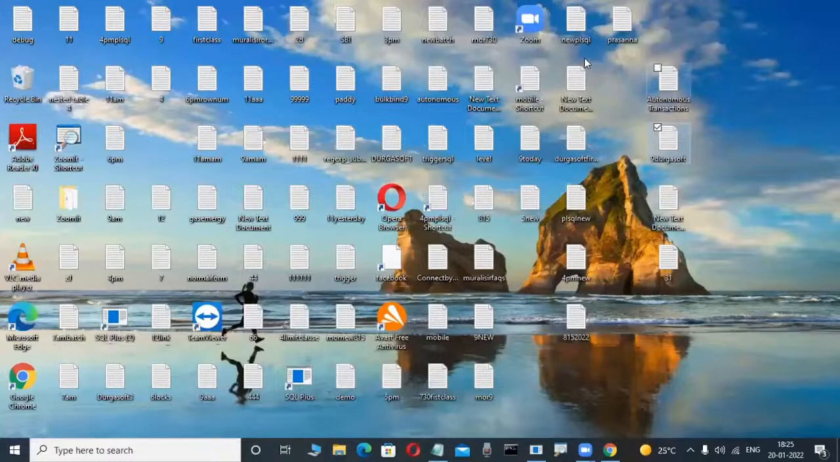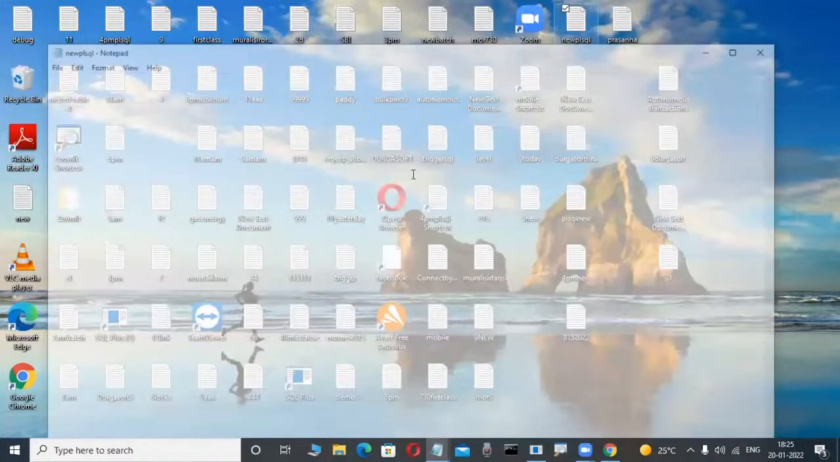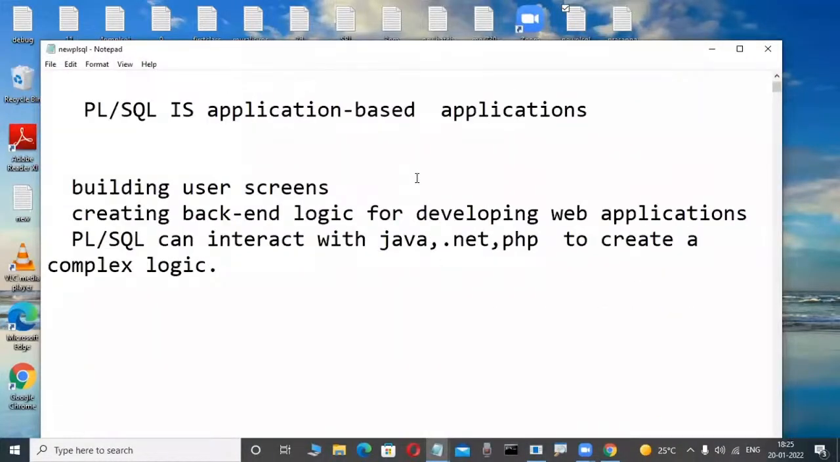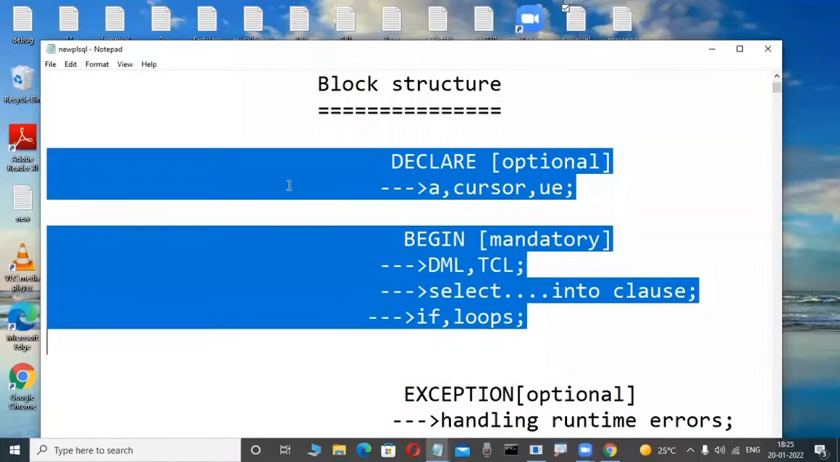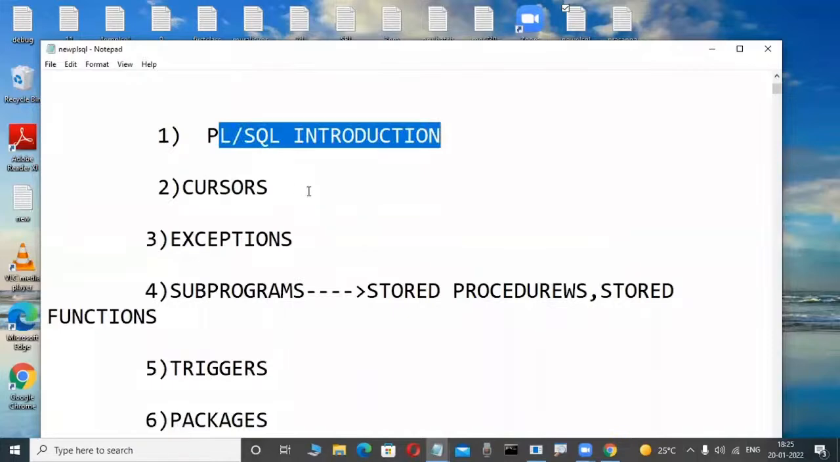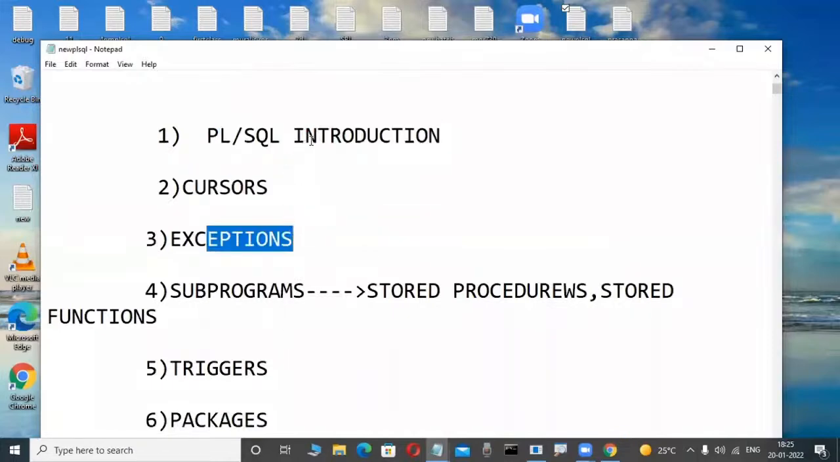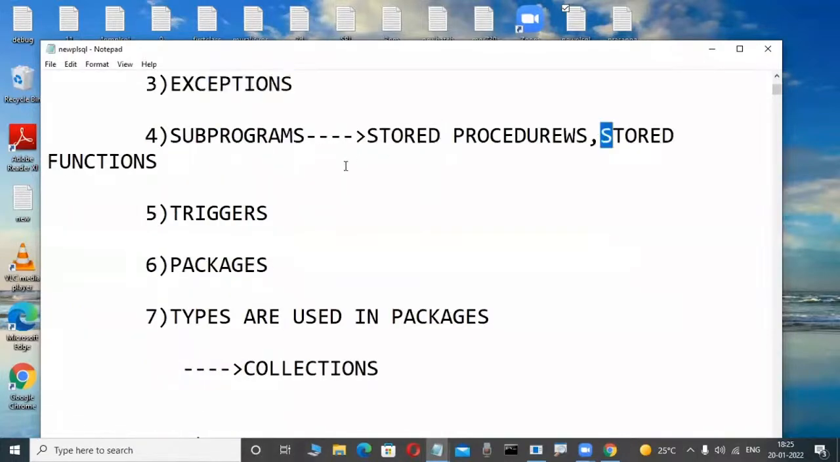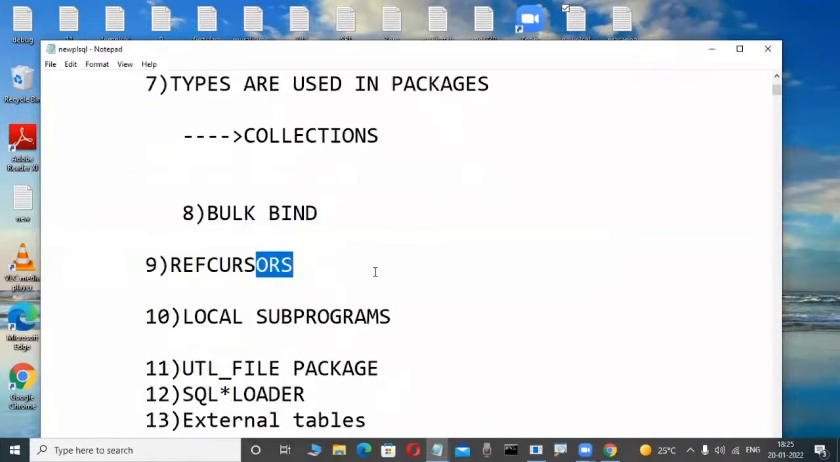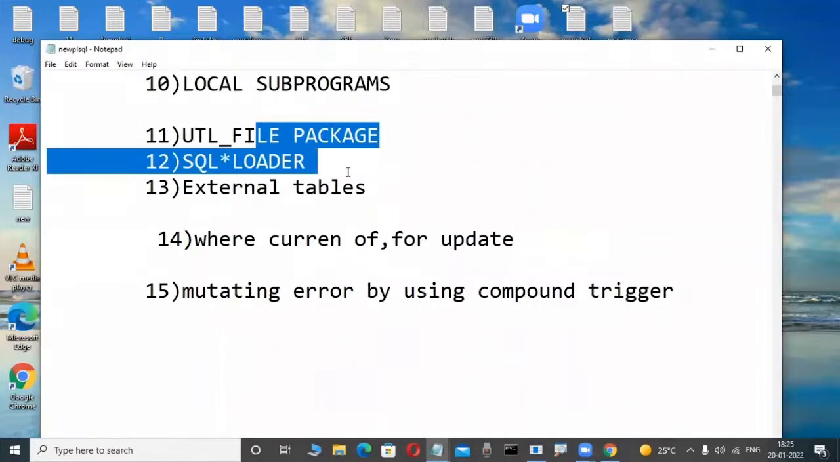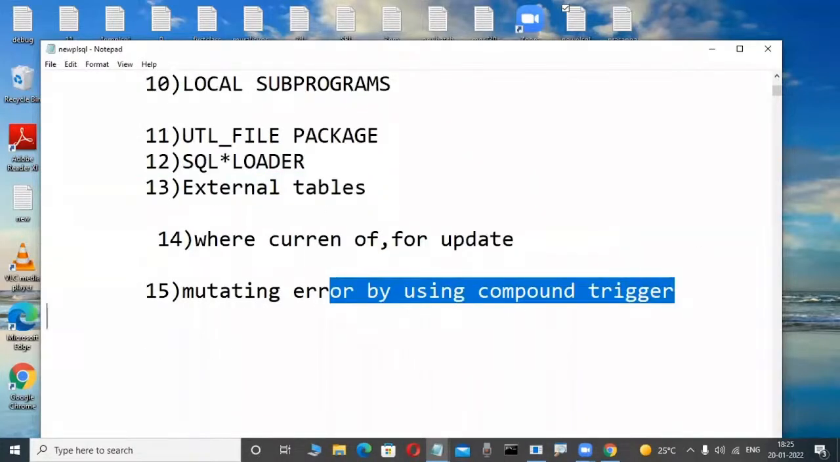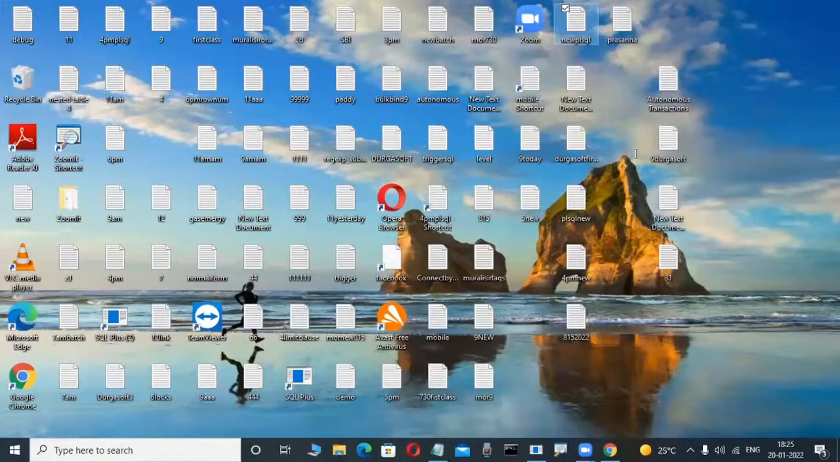Again, PL/SQL means a little bit of coding is there. Don't be afraid. In PL/SQL you write this type of little bit of coding. In it there are cursors, exceptions, stored procedures, stored functions, triggers, packages, types, collections, bulk bind, ref cursors, local subprograms, UTL_FILE package, SQL*Loader, external tables, so many things like this. So much syllabus is there.